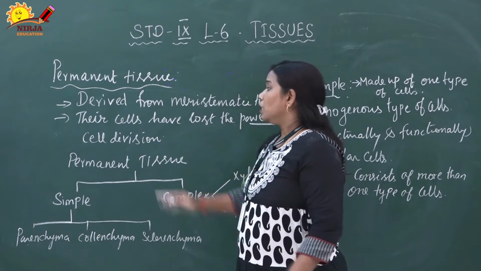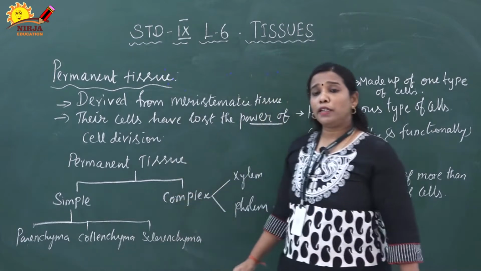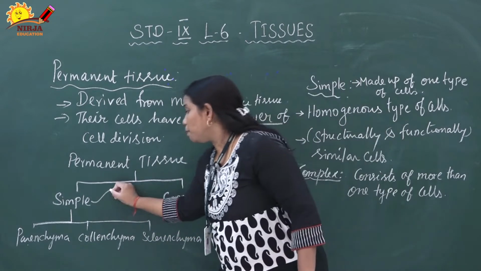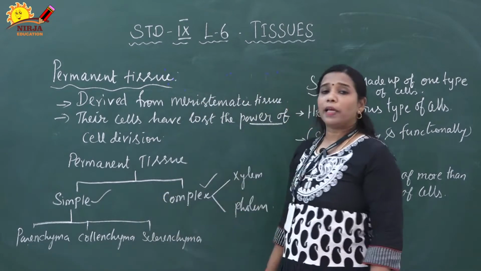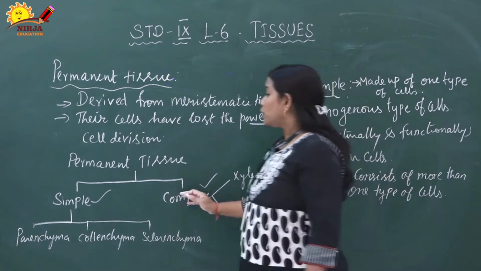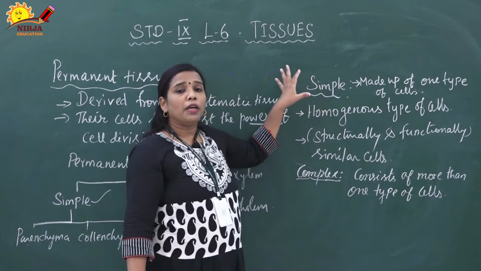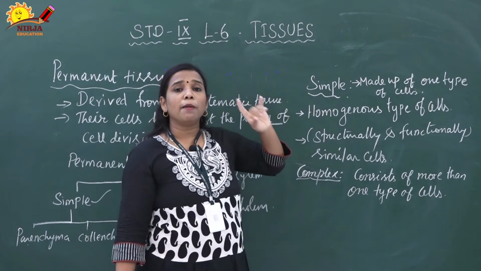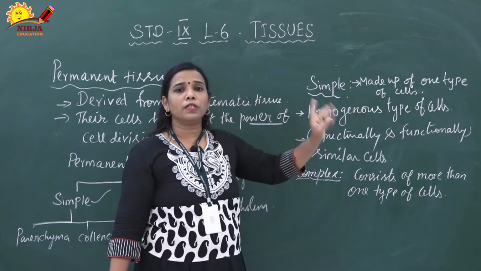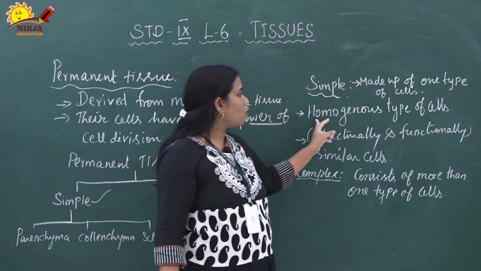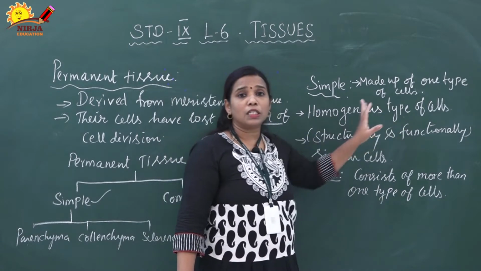cell division. The permanent tissues are classified into two types. One is simple permanent tissue, another one is complex permanent tissue. What is meant by simple permanent tissue? In simple permanent tissue, the entire tissue is made up of the same type of cells. It is made up of one type of cell, so that is called a homogeneous type of cells.